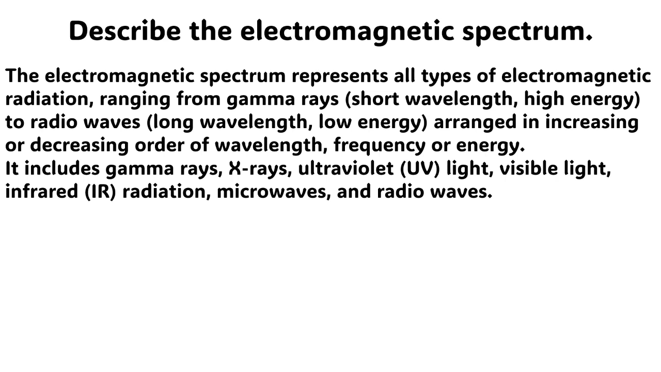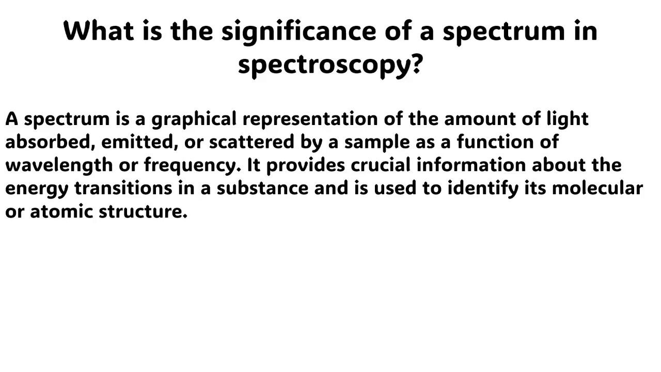The second question is, describe the electromagnetic spectrum. The answer to this question is very simple. The electromagnetic spectrum represents all types of electromagnetic radiation, ranging from gamma rays, short wavelength, high energy, to radio waves, long wavelength, low energy, arranged in increasing or decreasing order of wavelength, frequency or energy. It includes gamma rays, X-rays, ultraviolet, UV, light, visible light, infrared, IR, radiation, microwaves, and radio waves.